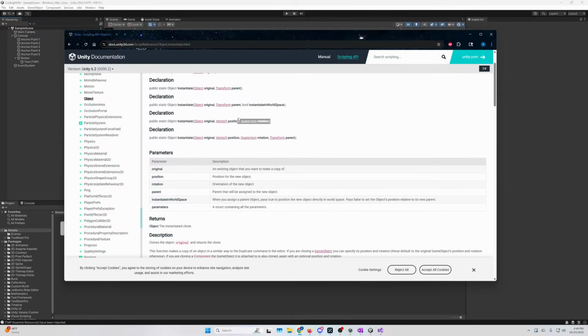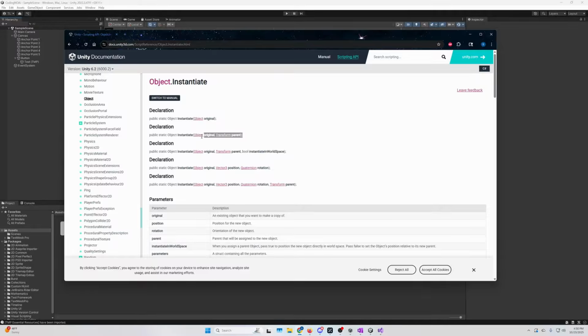You can instantiate it at this Vector3, and then you need to give this quaternion rotation. I hate quaternions, they're confusing, but you almost never give it a rotation. You just do zero, which is easy. And this one is even more. You could attach it to the transform, make it a child of a parent at this position, at this rotation, using this object. This is pretty high level, like a 900-foot view. We're not getting into the nitty gritty details, but we'll probably be using this first one or this second one. But this is great. We found what we need.